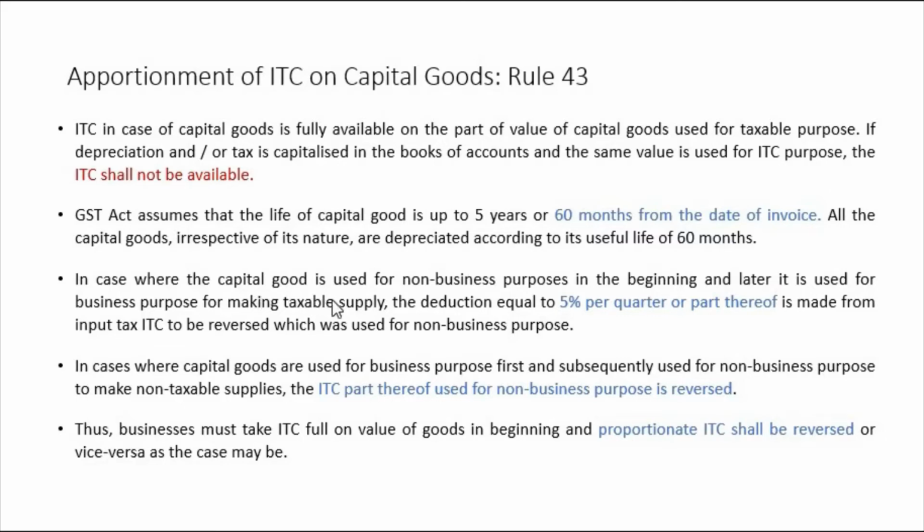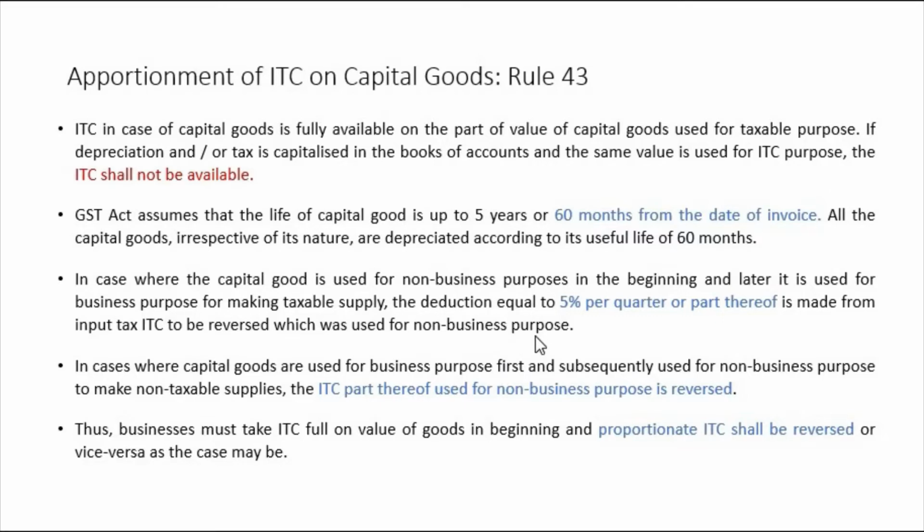In case where capital good is used for non-business purposes in the beginning and later it is used for business purpose for making taxable supply, the deduction equal to 5% per quarter, this is important, 5% per quarter or part thereof is made from input tax. ITC is to be reversed, and which was used for non-business purpose.